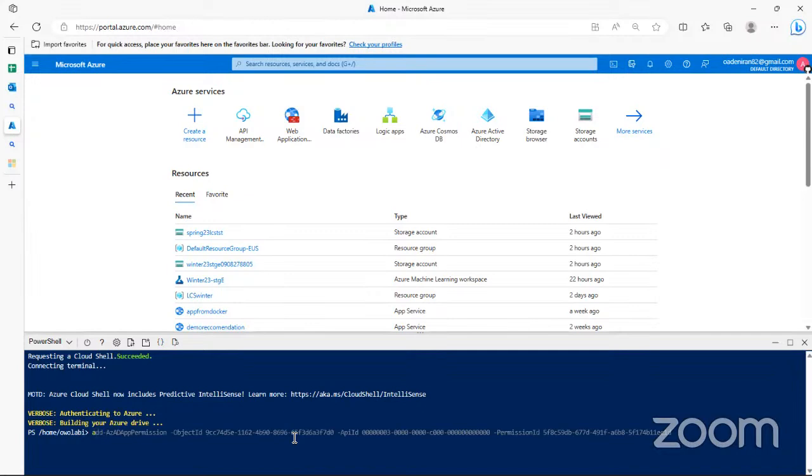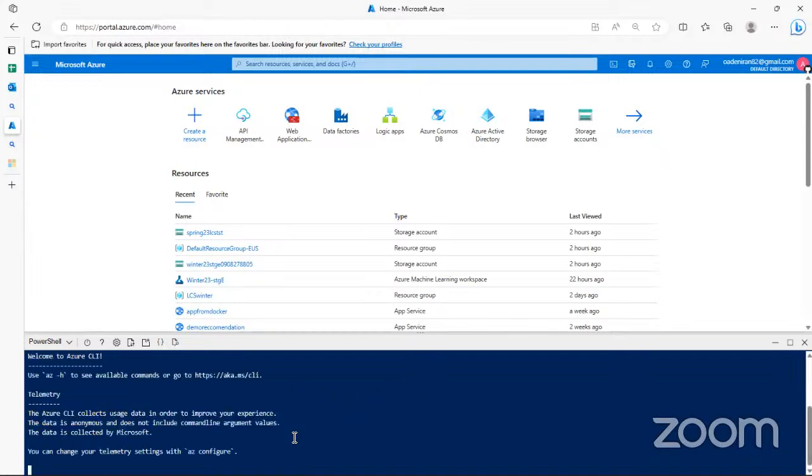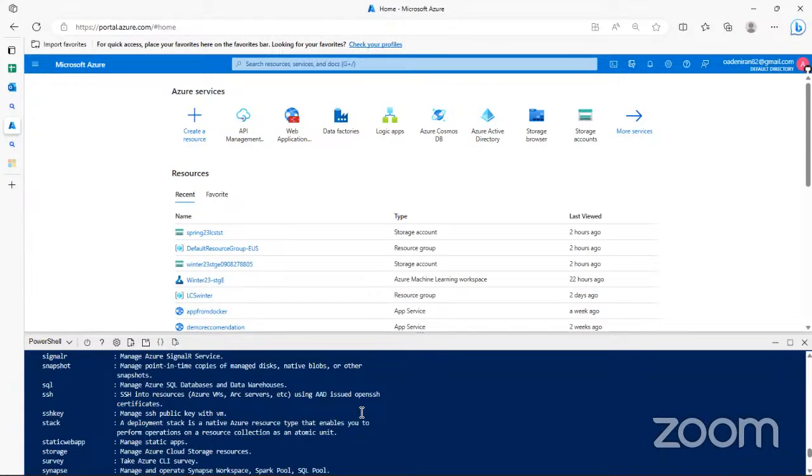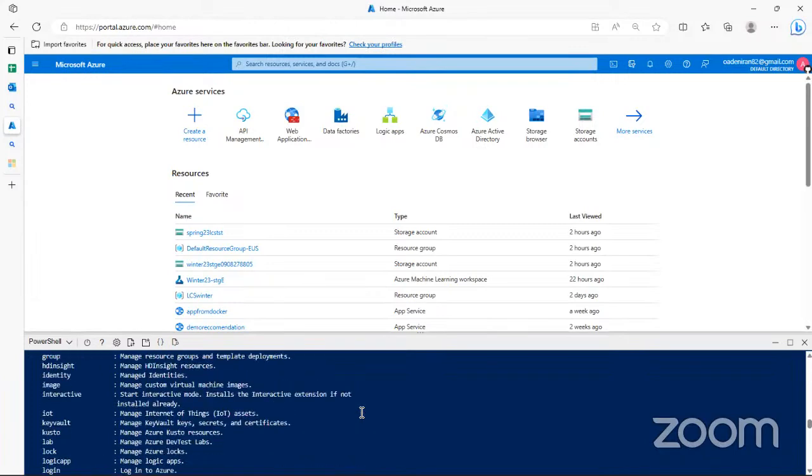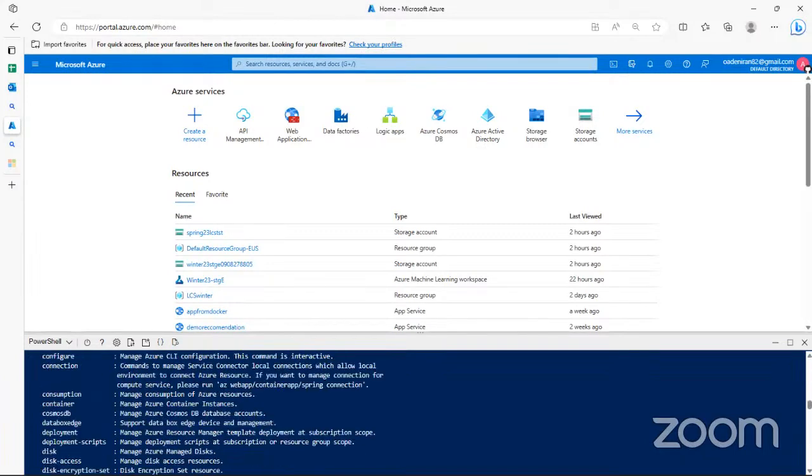Now if I write AZ, it is recognized and will bring out the AZ option. I don't think I have Azure installed on my local system, so if I just type AZ in my own PowerShell locally, it will give me an error that it doesn't recognize what AZ is.